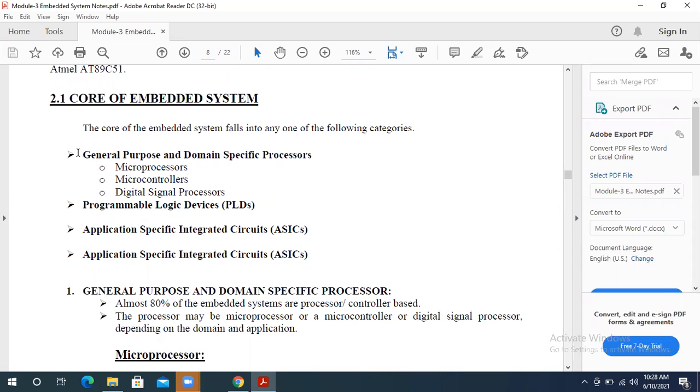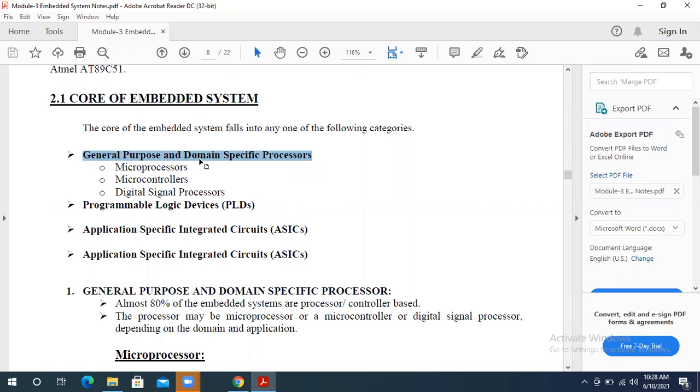Take the first step as domain specific. I think all of you know what domain specific means. It is a separate one only, because depending upon the domain we have to choose here. That is called domain specific. General purpose means we can use it anywhere. It works with all the systems.